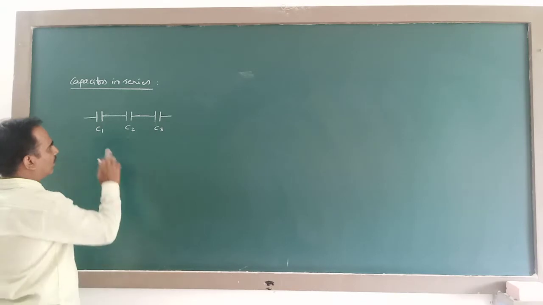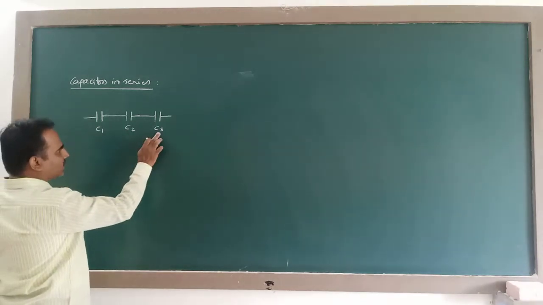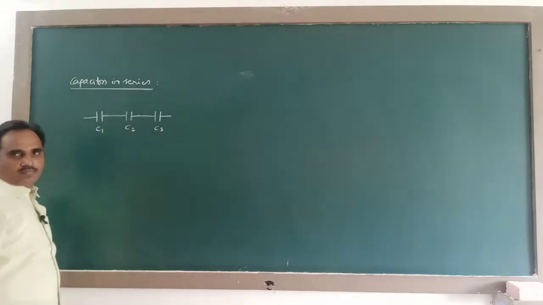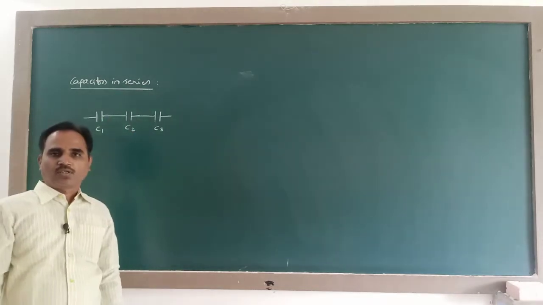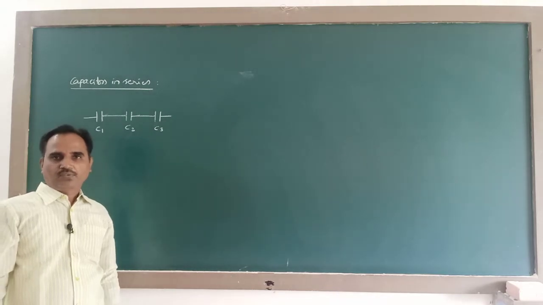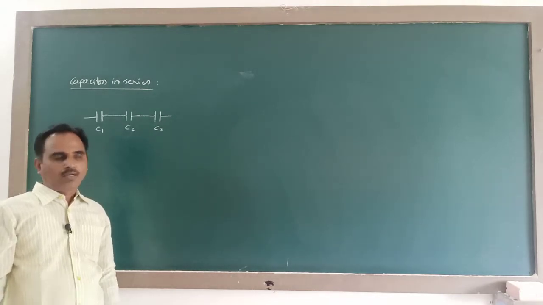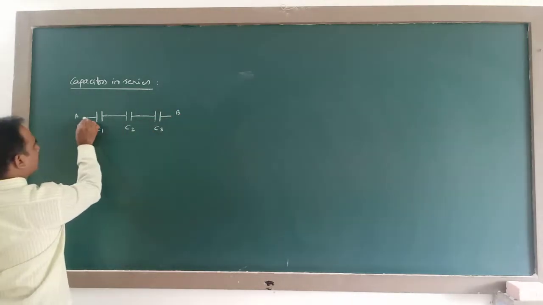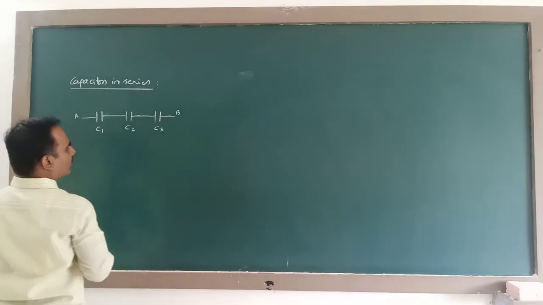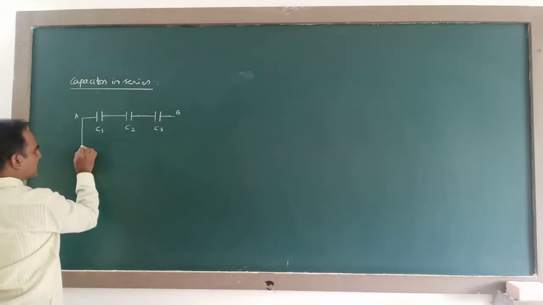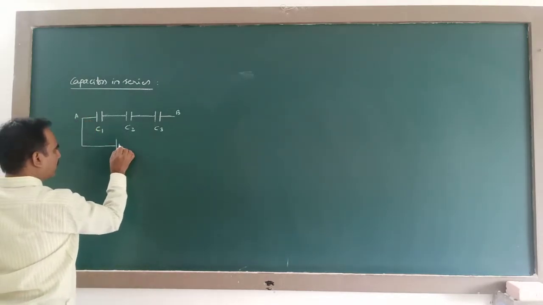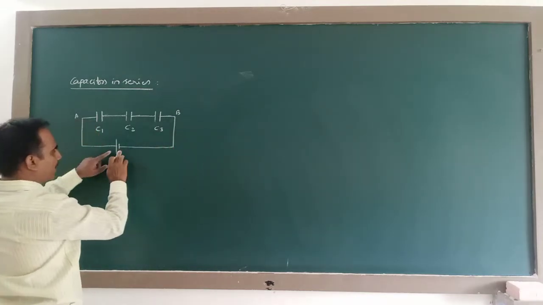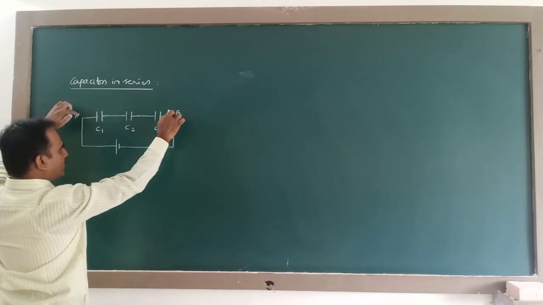So overall, all these 3 capacitors are connected end to end, therefore this is called a series combination of capacitors. This is called a series combination of capacitors. So AB is a series combination of capacitors. To this series combination, let us apply a potential difference V by means of a battery. So with this battery, I apply a potential difference V.